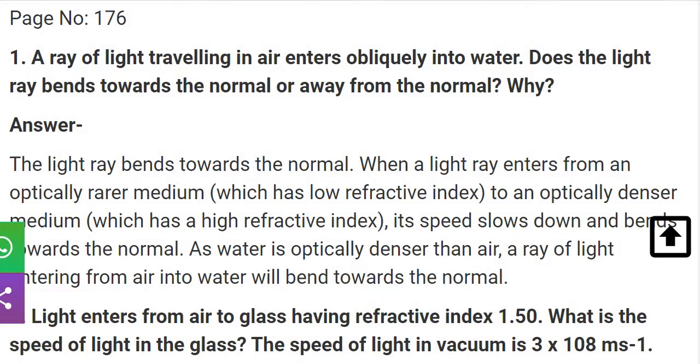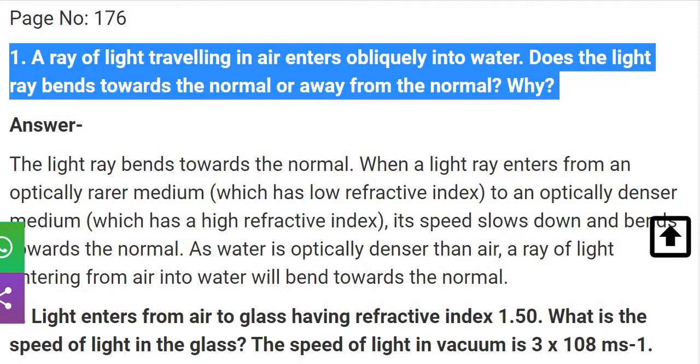The first question: a ray of light traveling in air enters obliquely into water. Does the light ray bend towards the normal or away from the normal, and why? A ray of light traveling from air to water, as given in the question, means the light travels from a rare medium to a denser medium. How can we know that air is a rare medium and water is a denser medium?